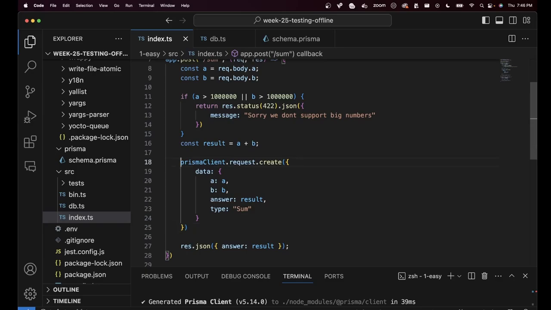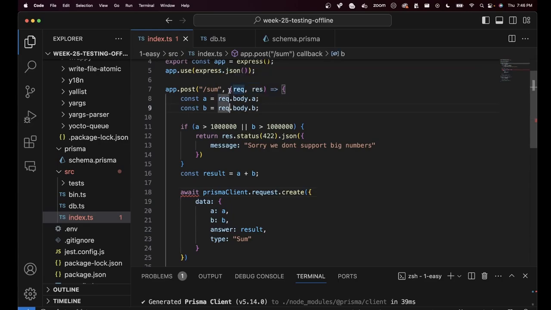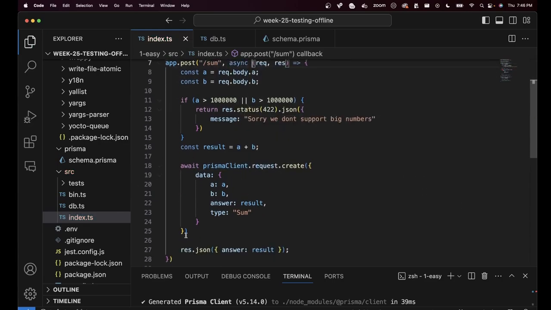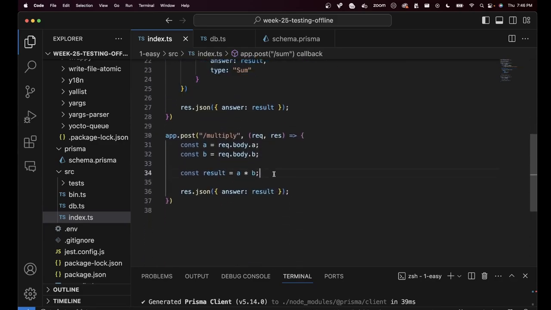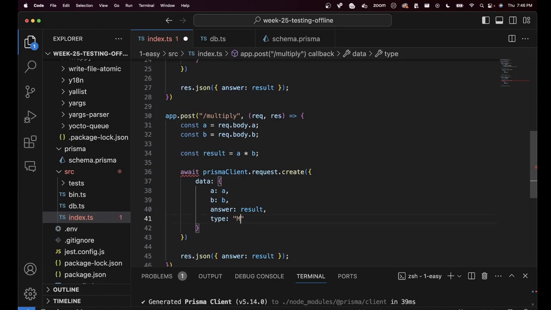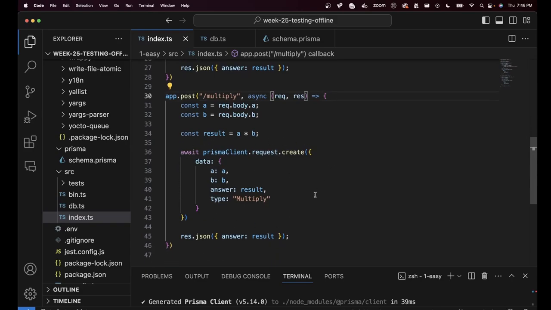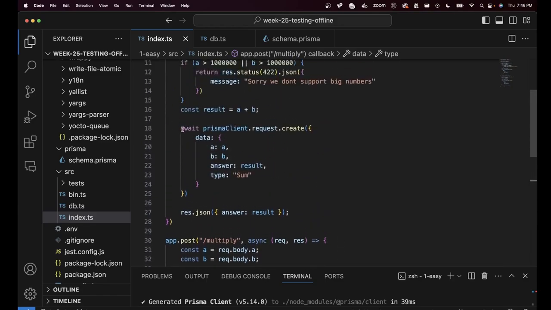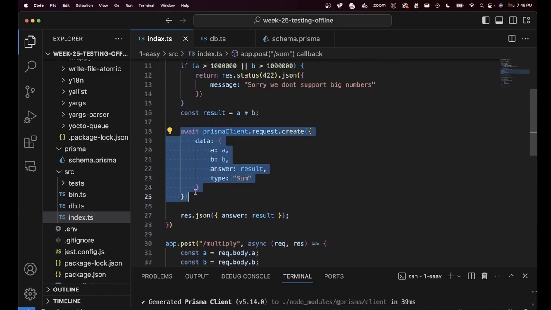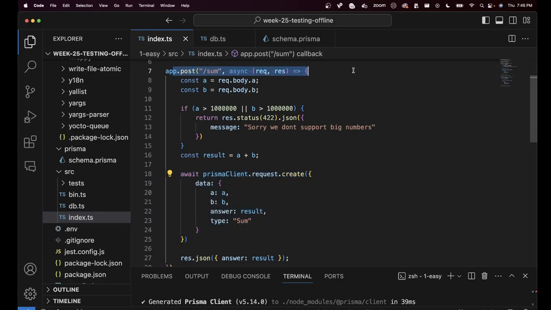This is how you insert something in the database. And then, of course, we can do the same thing over here, where the type is going to be multiply. This will be an async function. And there we go, we have another insertion over here. I have added the Prisma code to actually put something in the database whenever a request comes to /sum, as long as it's a valid request.